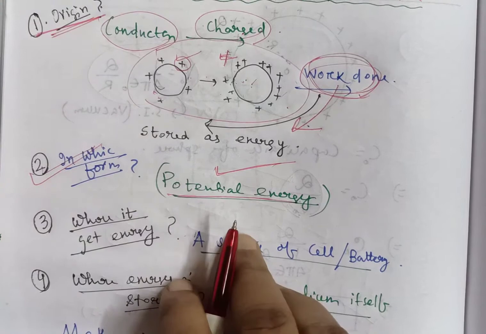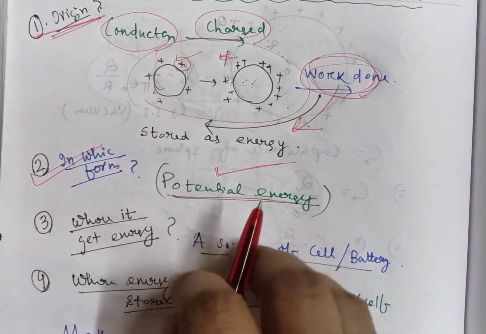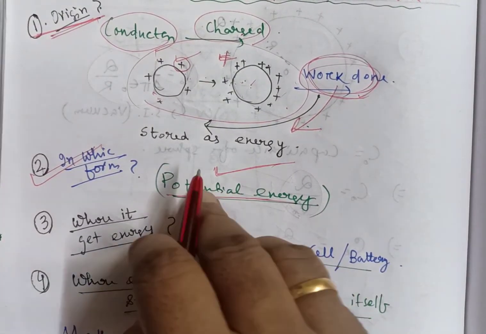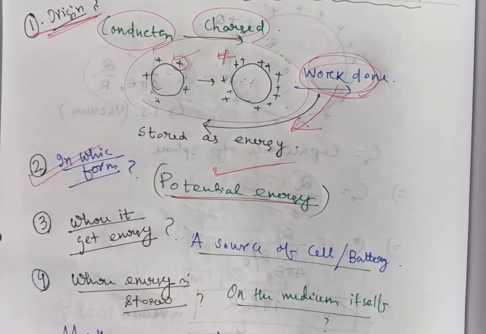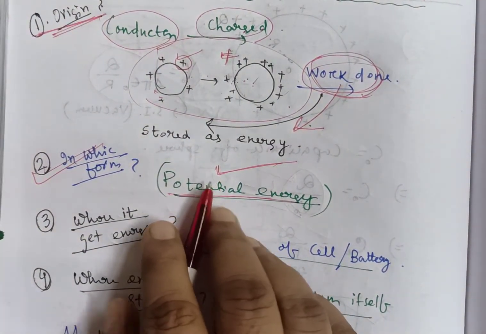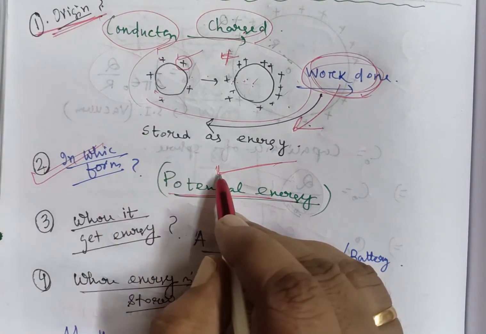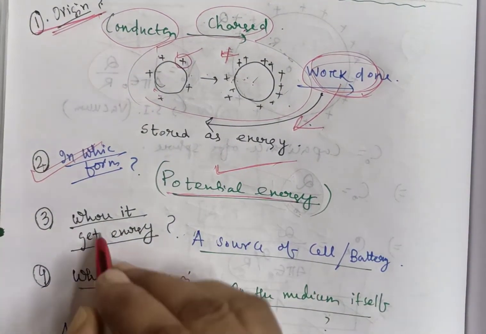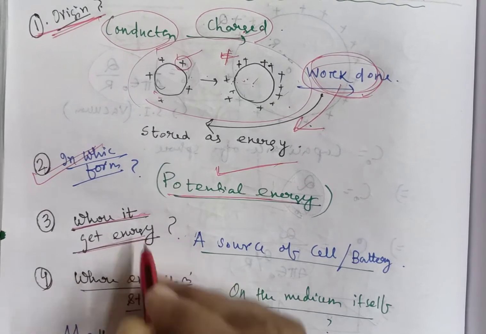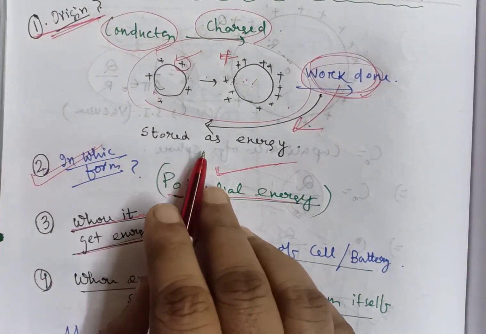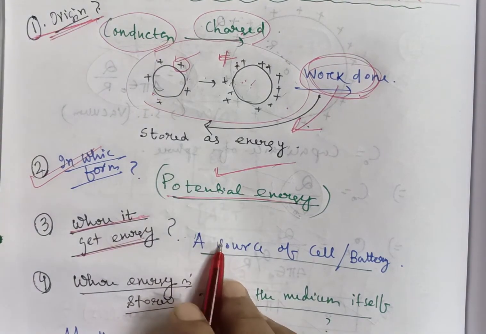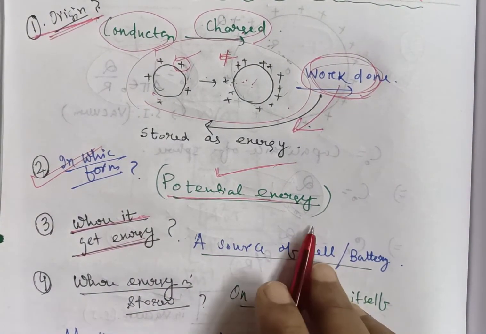Like a spring, when it is twisted or expanded, energy is stored in the form of potential energy. Similarly, when a conductor or capacitor is charged, energy is stored in the form of potential energy. Where do we get this energy from? Very simple answer: a conductor can be charged by connecting a source, a cell or battery, to it.